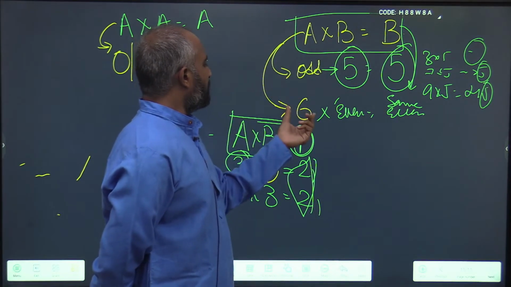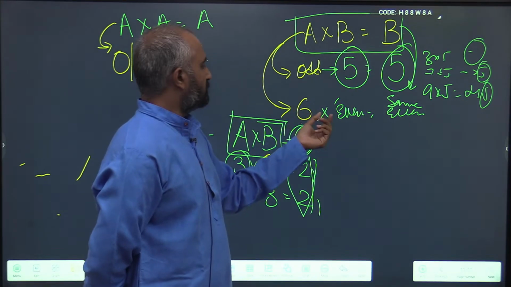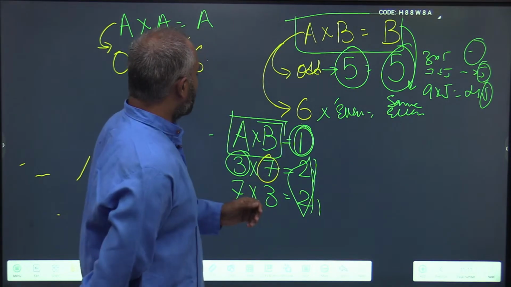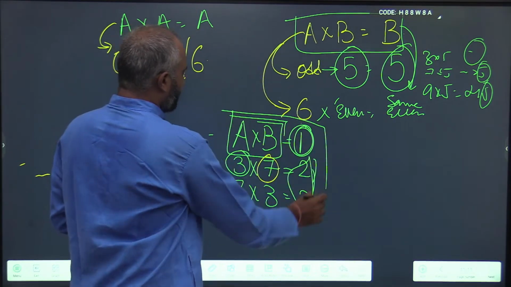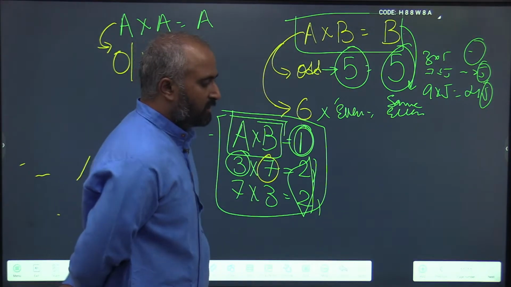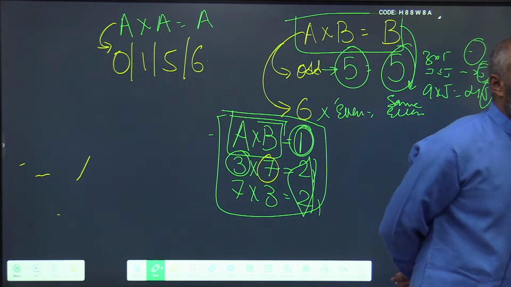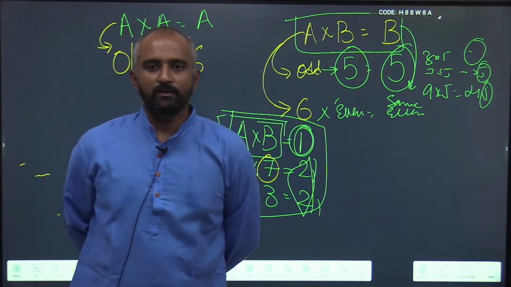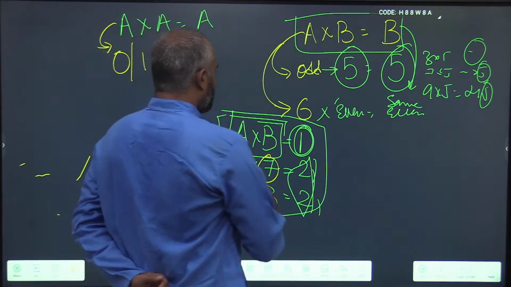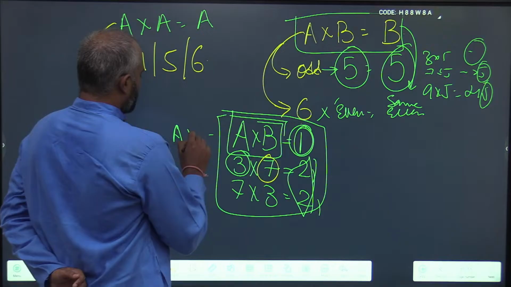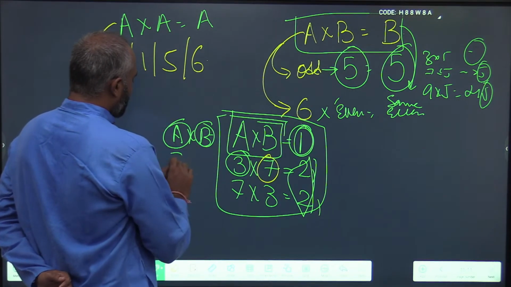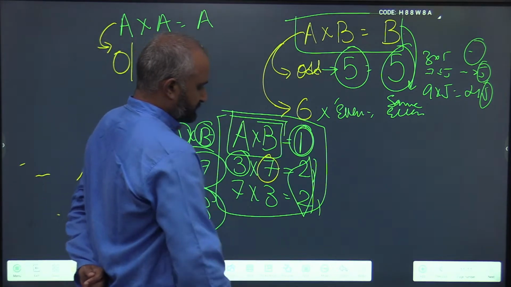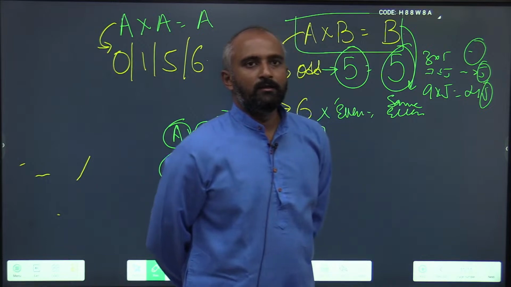Next, in A being 6, B is always an even number. And the third pattern is whenever you see the product of two digits resulting in the unit digit being 1, the only case is that both the digits have to be either 3 or a 7.